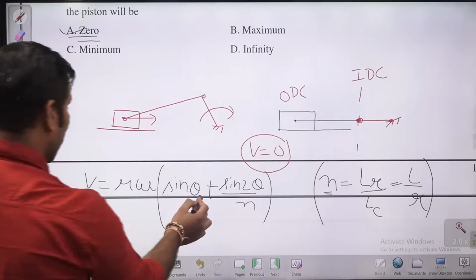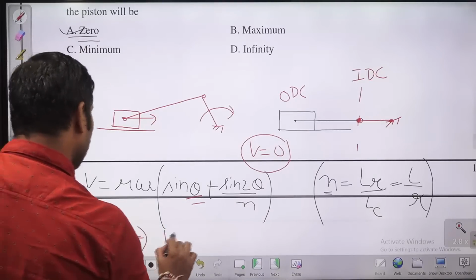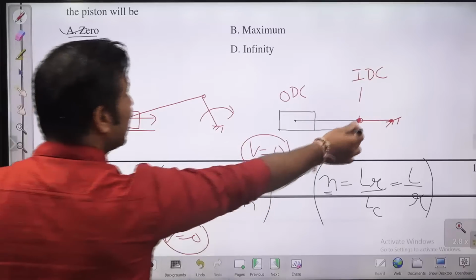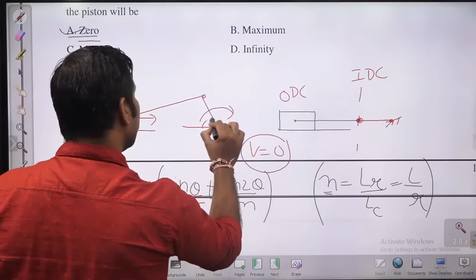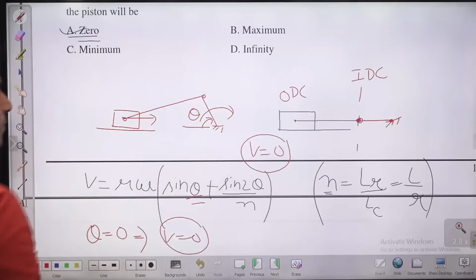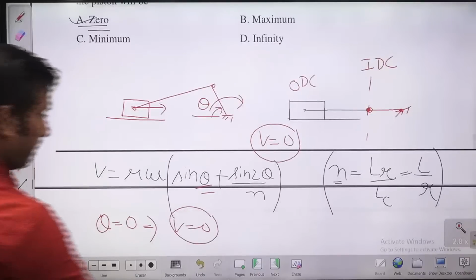If you put theta 0 here, then velocity will be 0. When the crank is at inner dead center, theta will be 0, because when it is going to deflect, then it is going to take some angle theta. So at IDC, theta will be 0, then velocity will also be 0. Let us move to next question, question number 26.